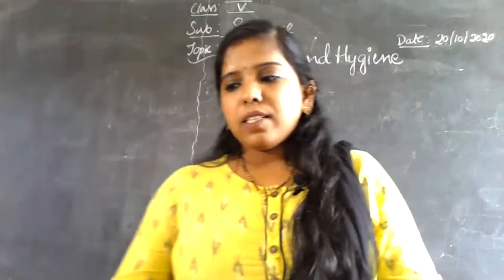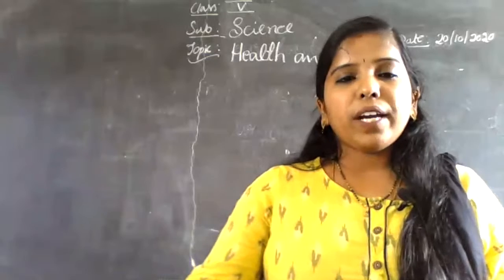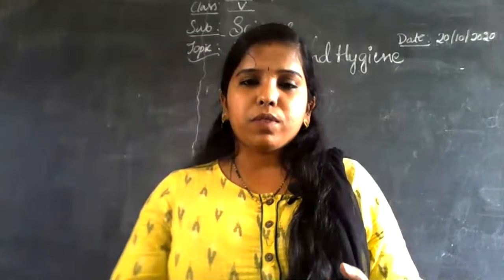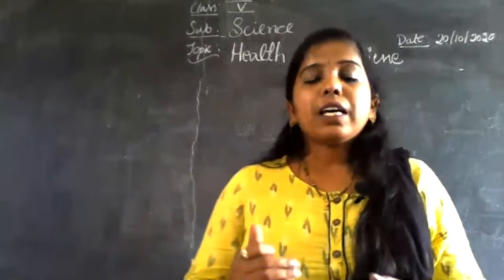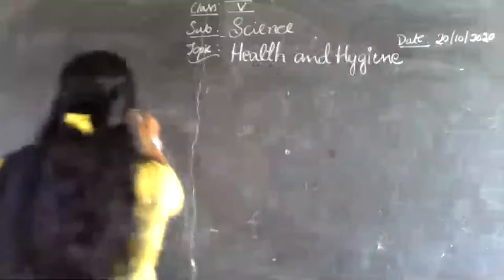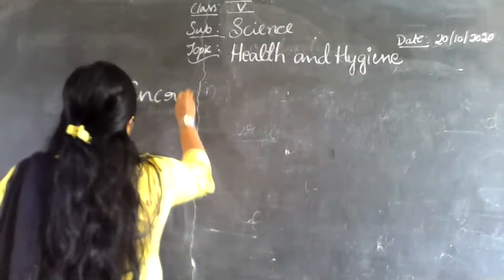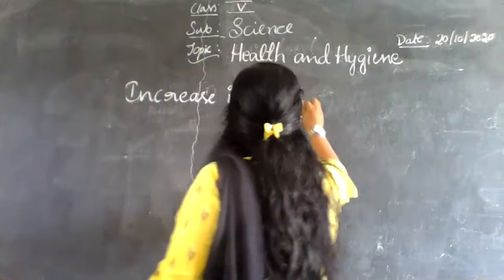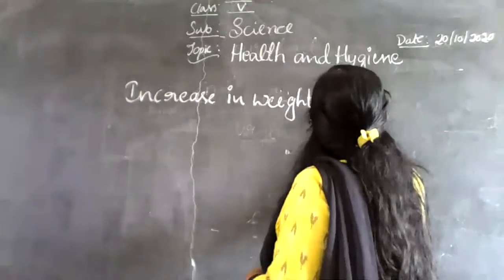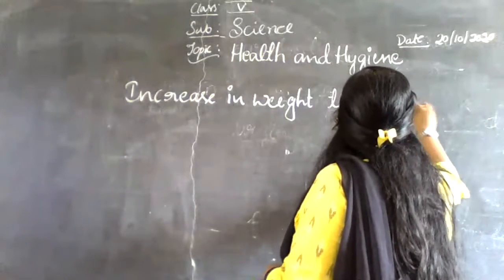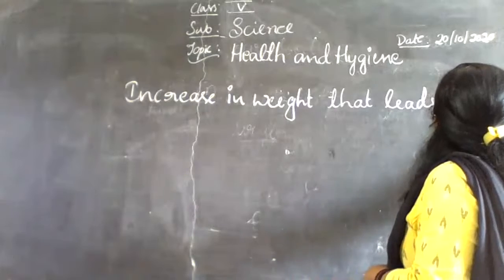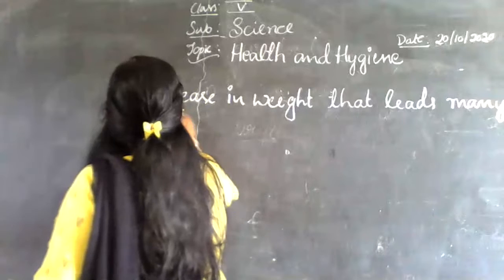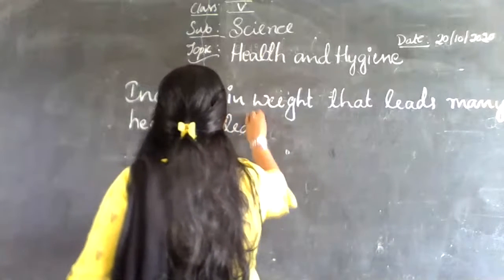In many cases the increase in weight is so high that it causes health problems. The increase in weight leads to many heart related problems.